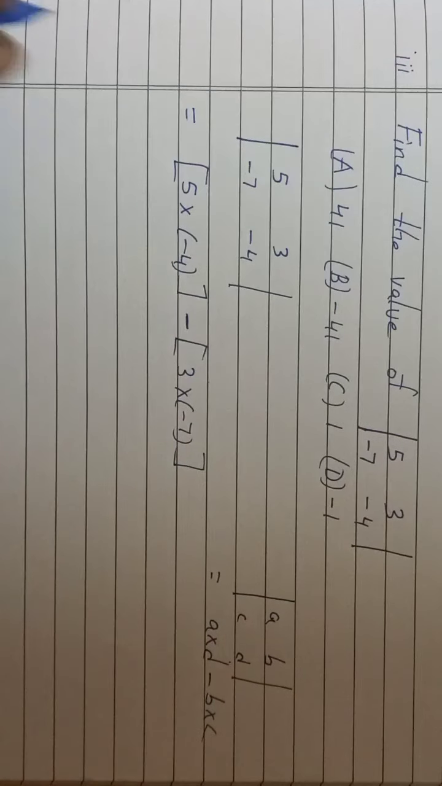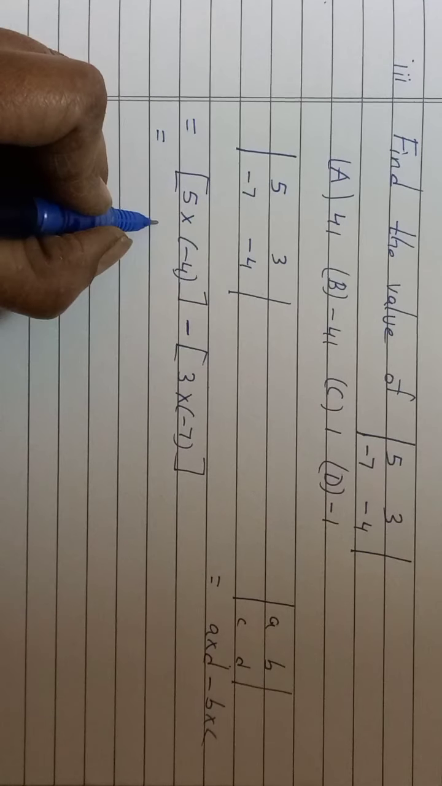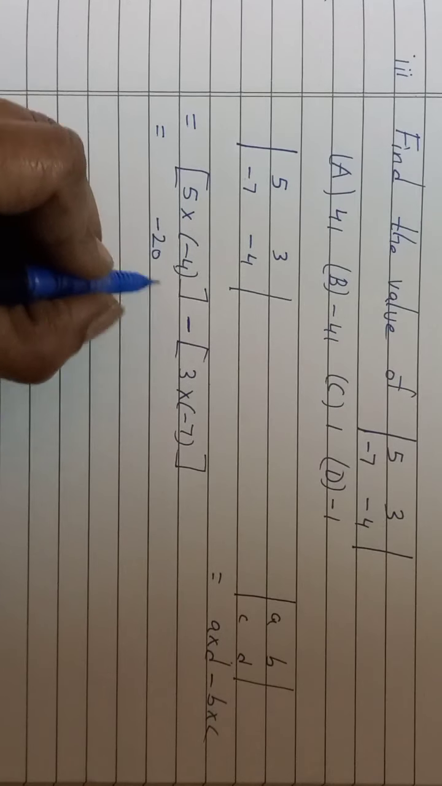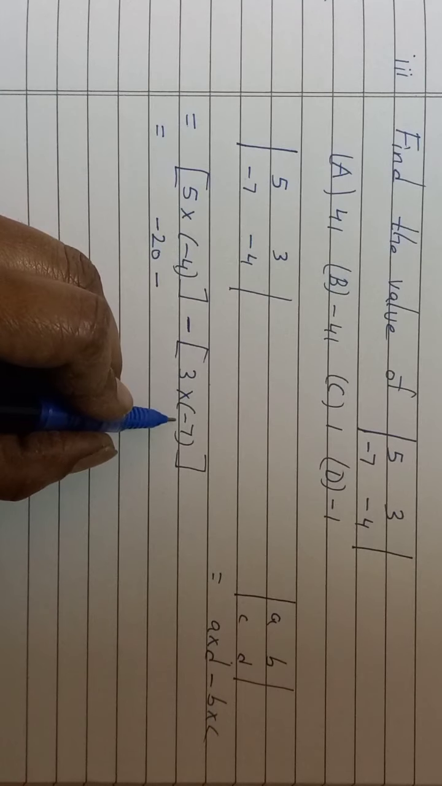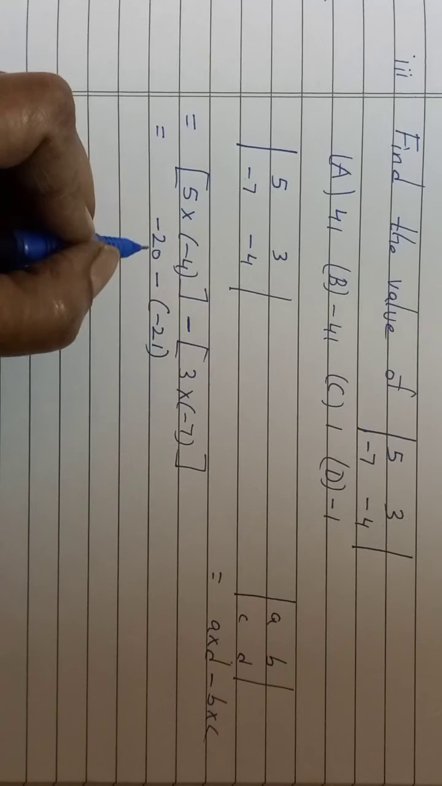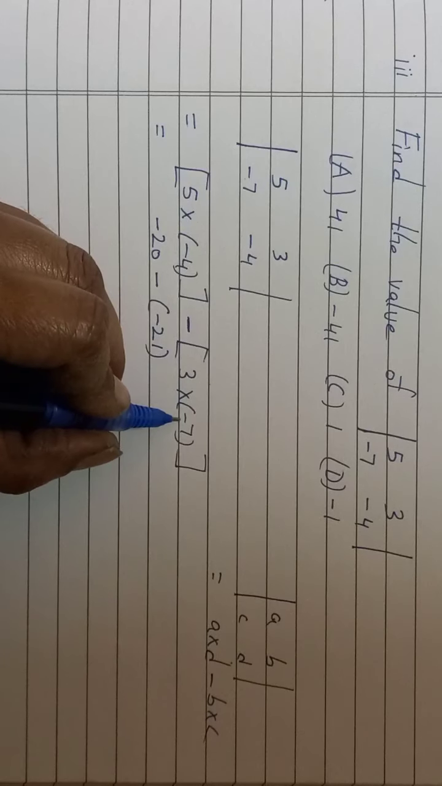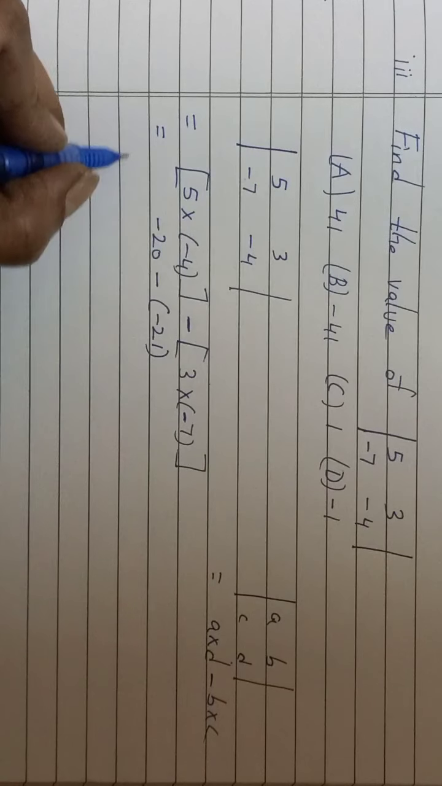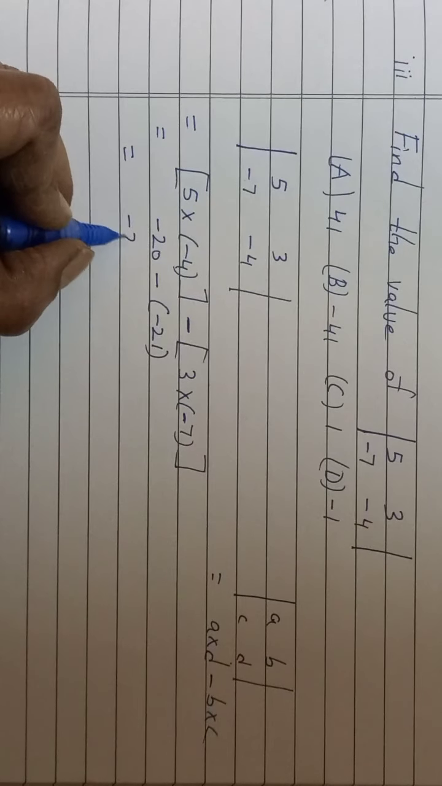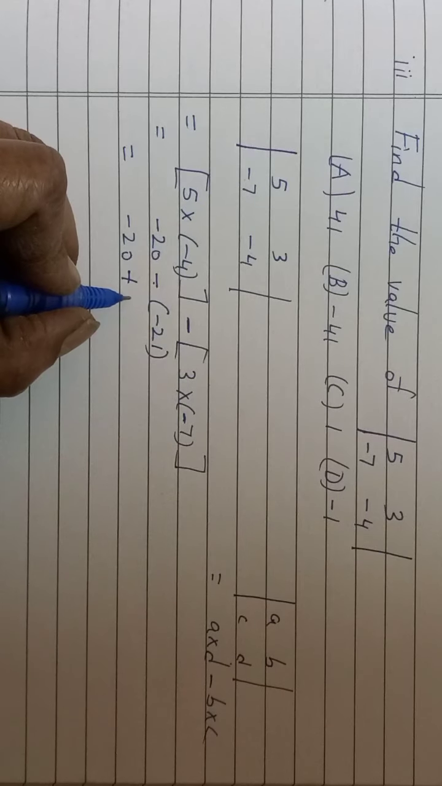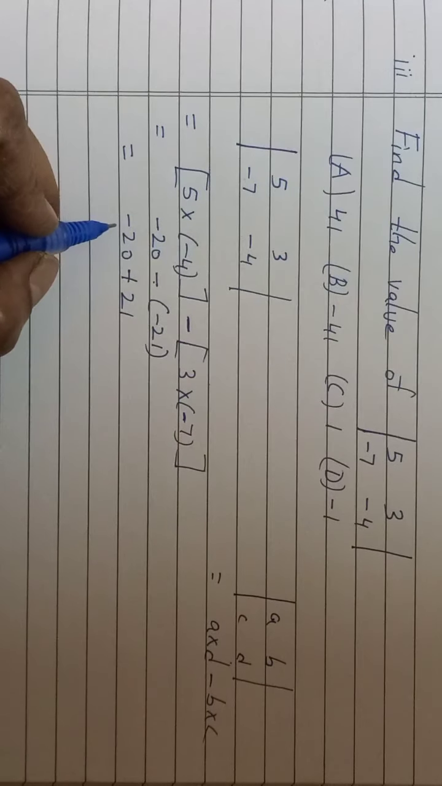Close the bracket. So you will get 5 into minus 4 is minus 20. And then here minus sign is there, write it down. Again 3 into minus 7 is minus 21. So again you have to put it in bracket. This minus here, 3 here minus sign is there. Here no sign means plus. Plus into minus is minus. 3 7s are 21. Which is equal to minus 20 minus, now bracket means multiplication. Minus into minus is plus. Plus 21. Now see here. One sign is minus, one sign is plus.